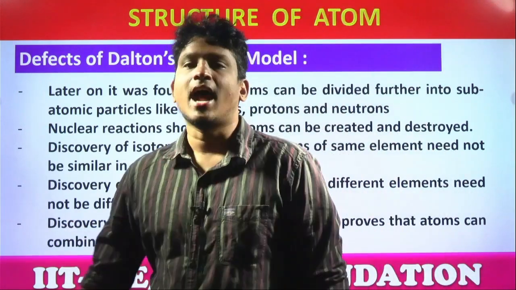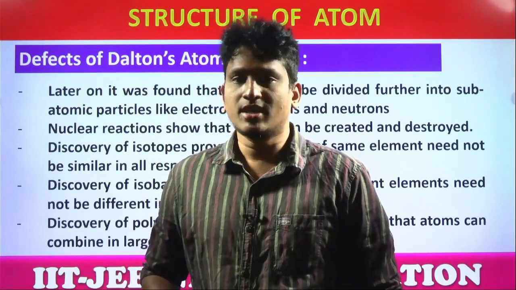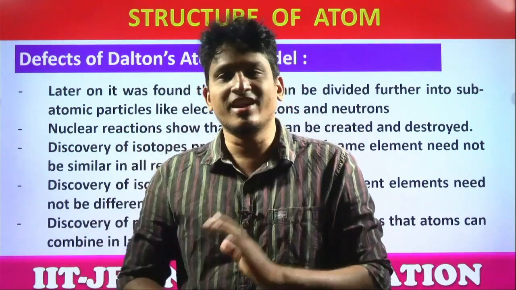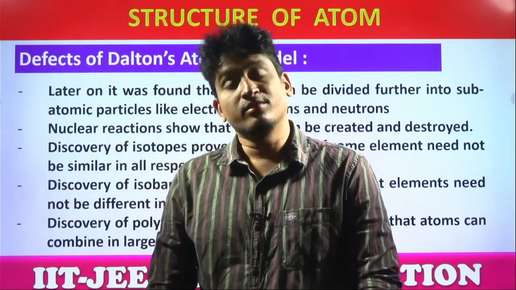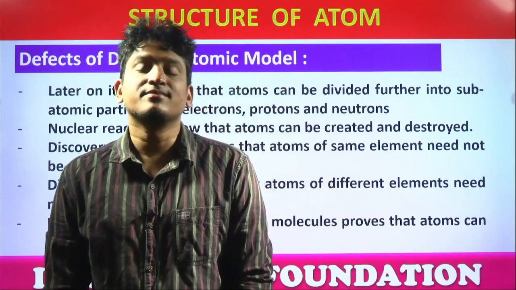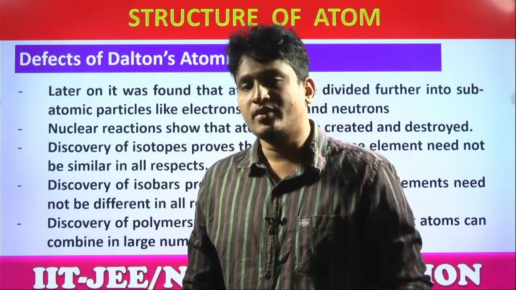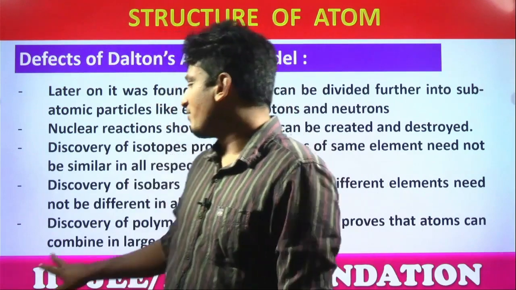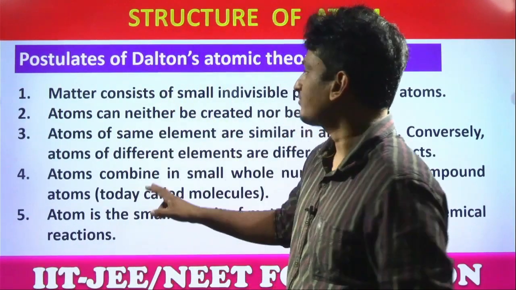Yes, sir, what did he say? Atom is the ultimate particle, the indivisible particle. Yes sir, but students, don't think indivisible means cutting or breaking, not like that. He said it is not made up of anything; that's the ultimate particle. But what do we know from later studies? What did they prove? Atoms are still made up of three subatomic particles called electrons, protons and neutrons. Yes or no? That means the point given by Dalton is proven wrong or not? Next.